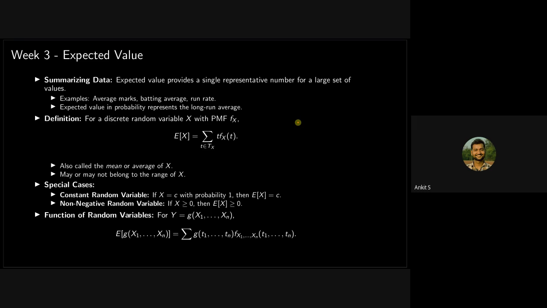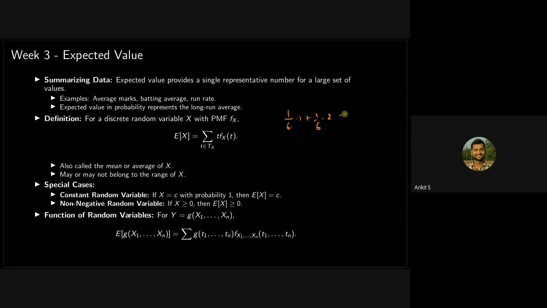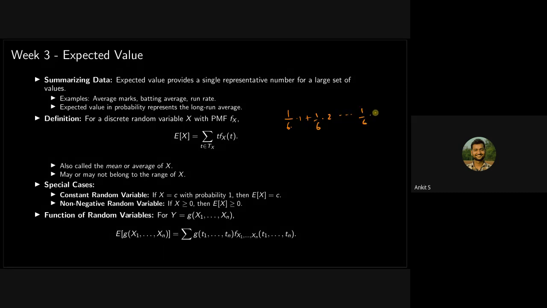All of them have the same probability. So it's like 1 by 6 times 1 plus 1 by 6 times 2. So basically you are doing this. Dividing by 6 means you are multiplying by 1 by 6. So if you extend from here, if you have a random variable which takes different values with different probabilities, then you need to handle this case in a different way.